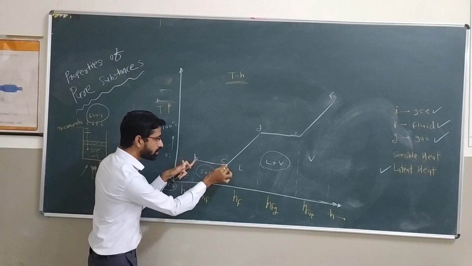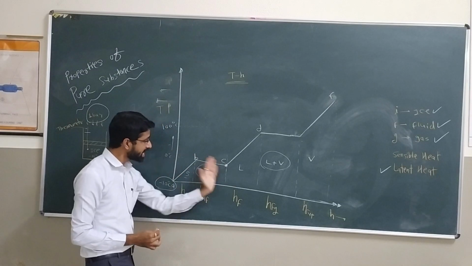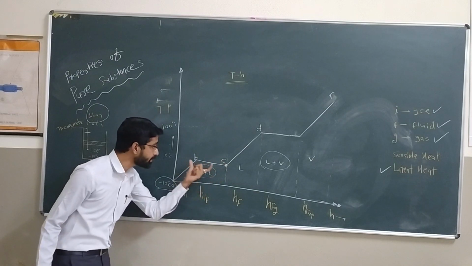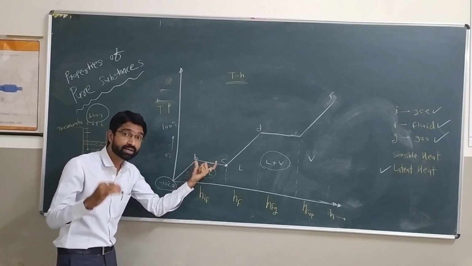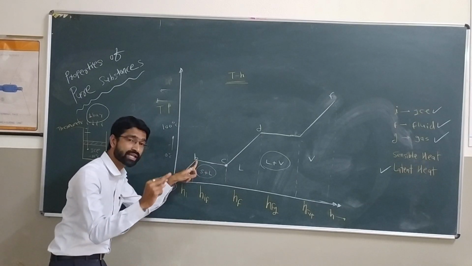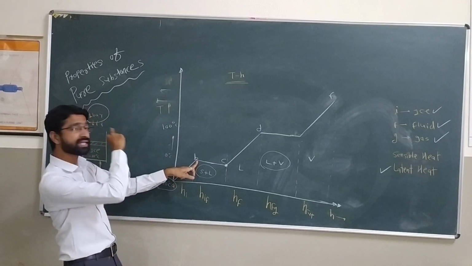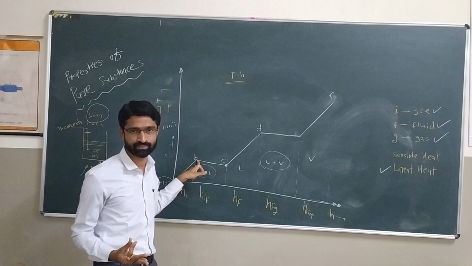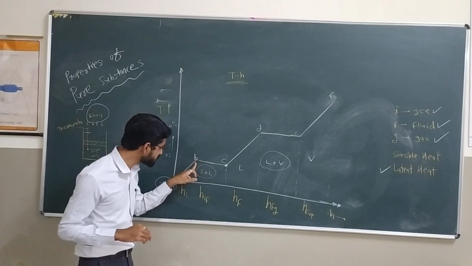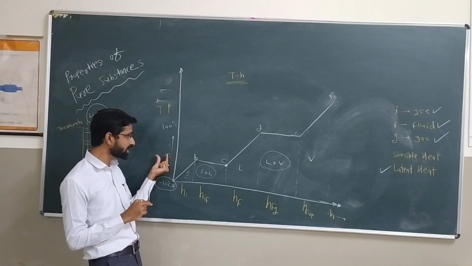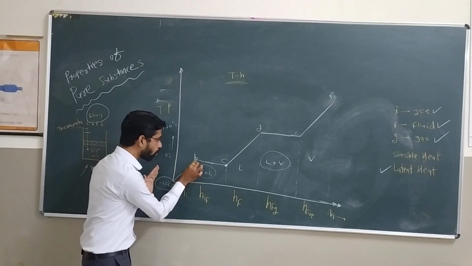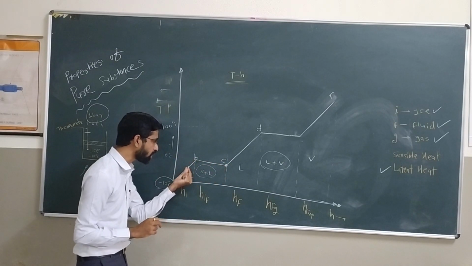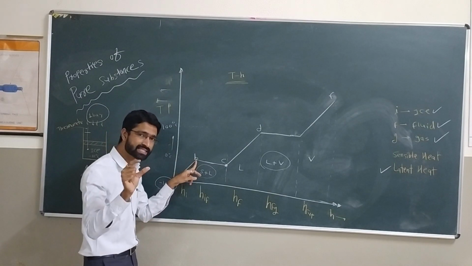But after point B, what do you observe? From B to C, the line is perpendicular to the temperature axis. What does it indicate? From B to C, the temperature is constant. What happened here? At point B it is 0 degrees Celsius, and we know that if we conduct the experiment at 1 atmospheric pressure, at 0 degrees Celsius it is the melting or fusion of ice. The fusion of ice takes place at 0 degrees Celsius, and at that constant temperature the whole solid is converted into liquid. I again repeat, at constant temperature the whole solid, the ice at 0 degrees Celsius, is converted.